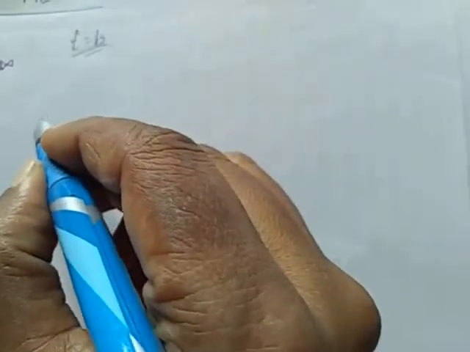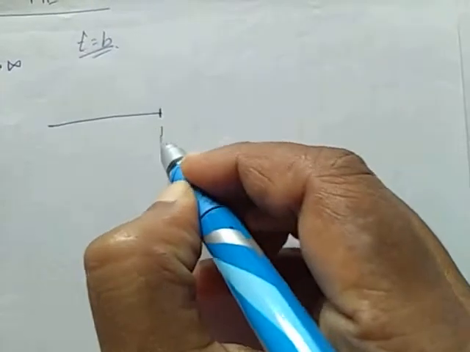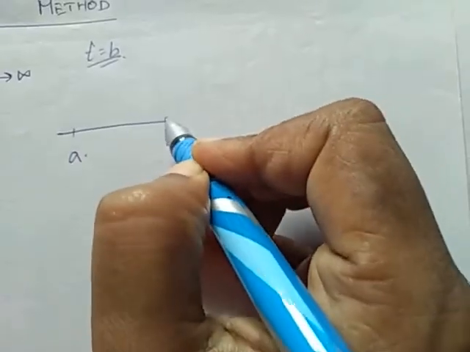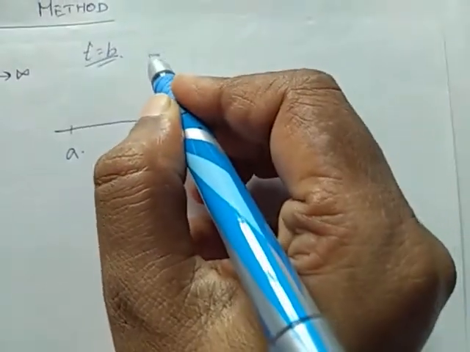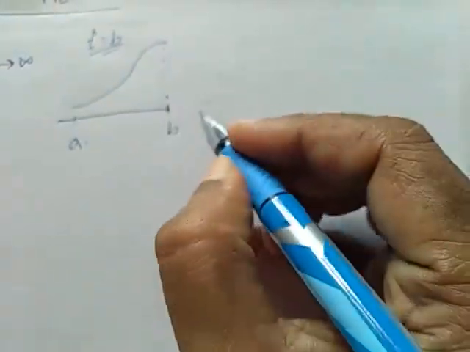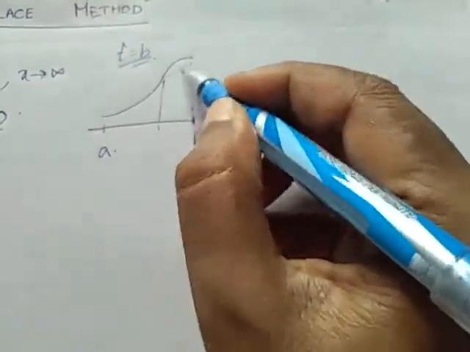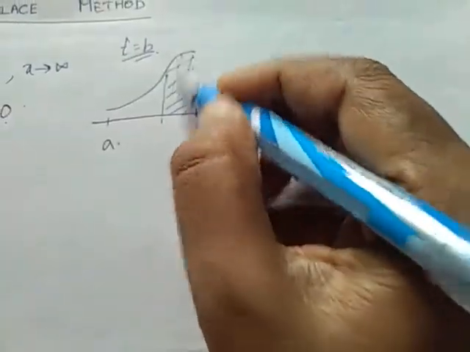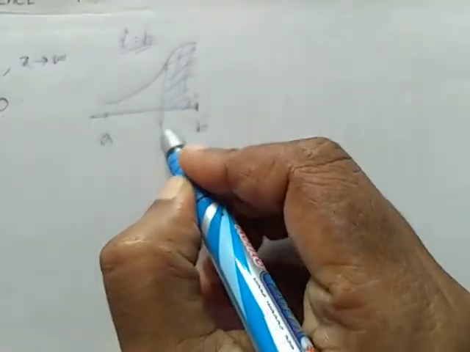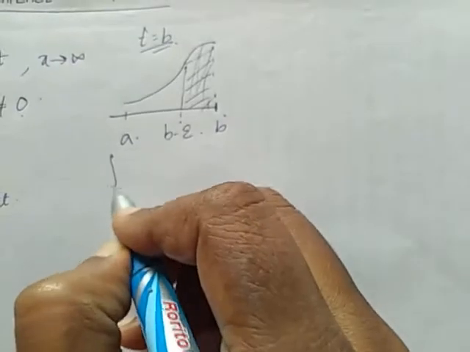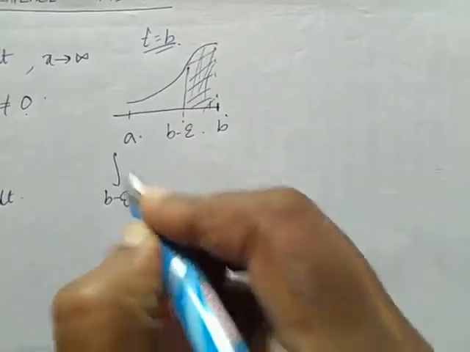Suppose at t is equal to b we have the maximum. So our curve will reduce to this, this is our a and this is our b. At t is equal to b we have the maximum, so this will be the region. In this case, this region contributes the maximum. Therefore, this should be b minus epsilon, so our integral will become b minus epsilon to b.